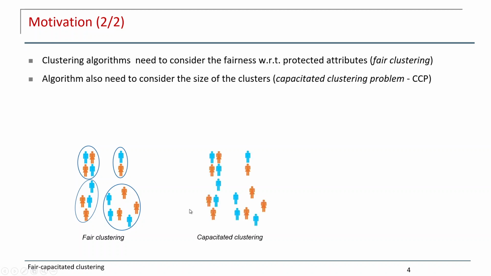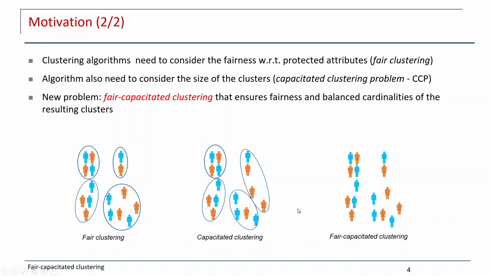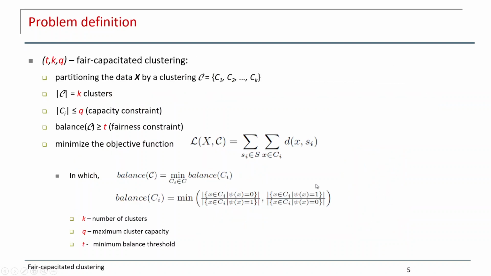In addition, the algorithm needs to consider the size of the cluster. That is the capacitated clustering problem, and we get the result like this with the number of instances for each cluster equal. So we define a new problem by merging two problems that we call fair capacitated clustering, ensuring the fairness and balanced capacity of the resulting cluster, and we can get the result like this with the number of male or female in each group equal and the number of instances in each group equal too.